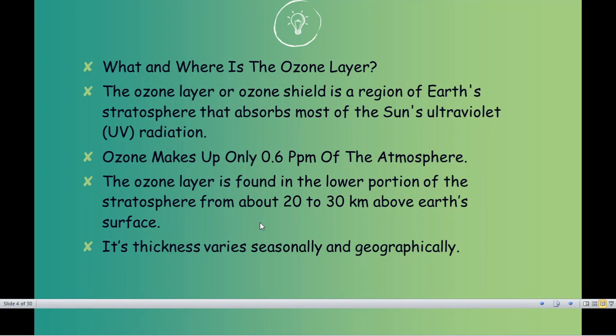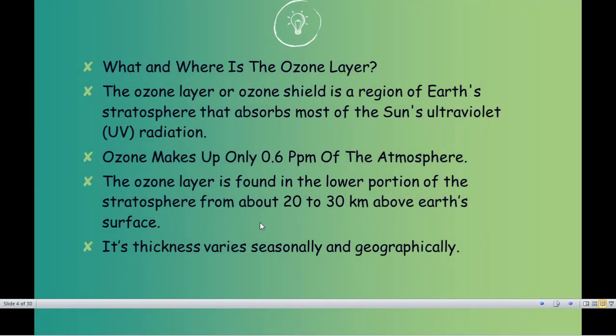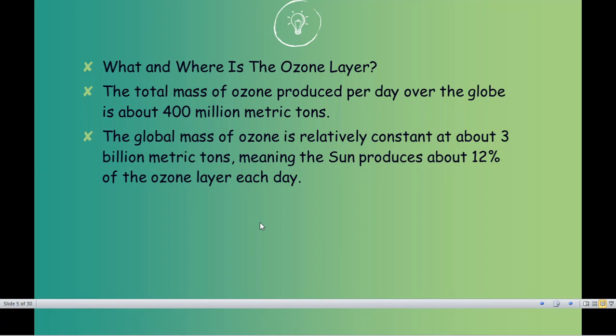And of course, this observation was made by whom? So we had seen in the early part that it was made by GMB Thompson. Okay. So the next part, the total mass of the ozone actually was calculated for about 400 million metric tons. So it was actually calculated that this much of ozone will be made over a day from a complete globe.